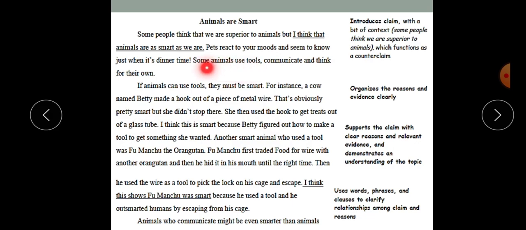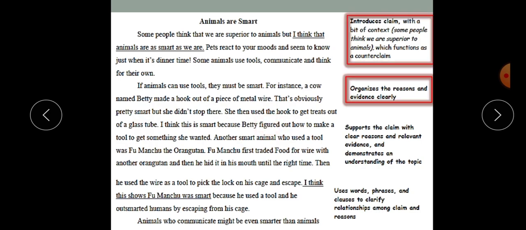If we take a look at the thesis statement, this is exactly what he does. He states the first reason as animals using tools. This is the first reason, and instantly after it, he gives an example or evidence to support his reason. So we have the reason stated in the topic sentence, and then we have the example and the evidence. And he uses "for instance" in order to introduce his evidence.